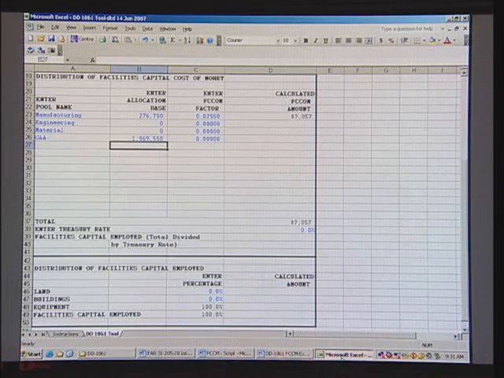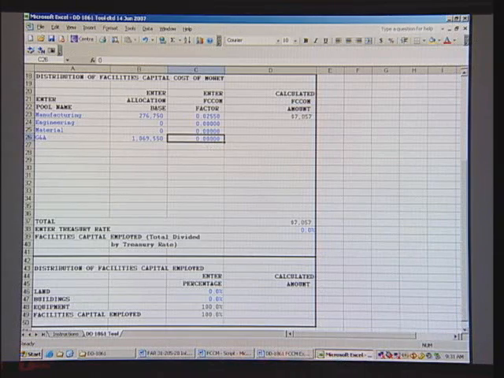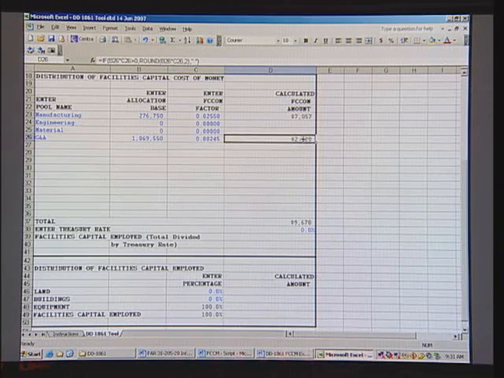We then apply the FCCM factor, which is 0.00245. Again, we get a dollar amount of $2,620. Notice again that we have a formula in the tool that will do the calculation for you.